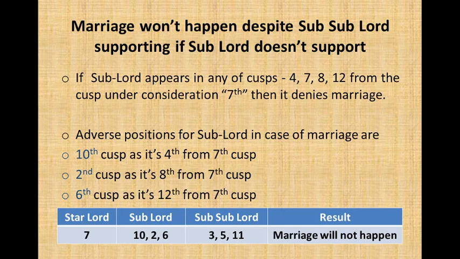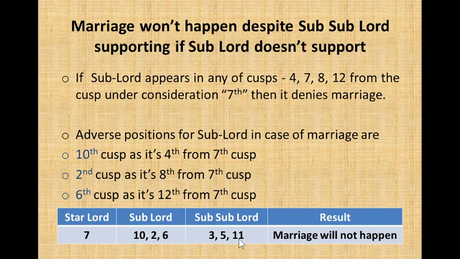Marriage won't happen despite the sub-sublord supporting if the sublord does not support. If the sublord appears in any of the cusps 4, 7, 8, 12 from the cusp under consideration, the 7th, then it denies marriage. Adverse positions for the sublord in case of marriage are the 10th cusp, as it's 4th from the 7th, the 2nd cusp, as it's 8th from the 7th, and the 6th cusp, as it's 12th from the 7th. So if the sublord appears in positions 10, 2 or 6, then marriage will not happen.